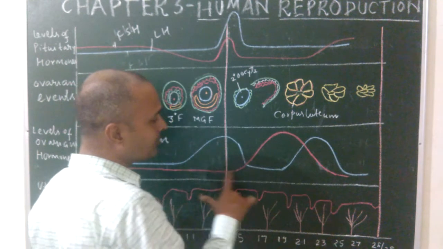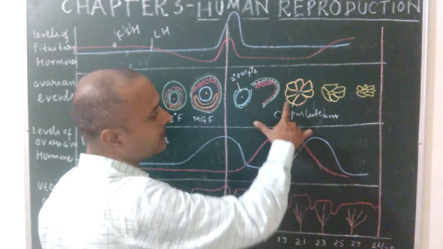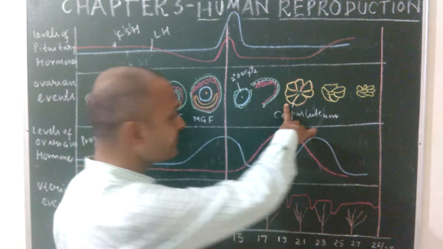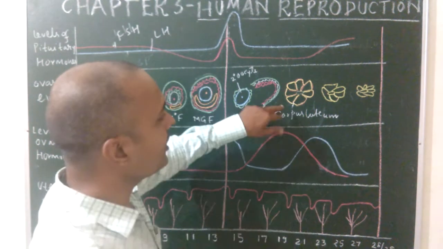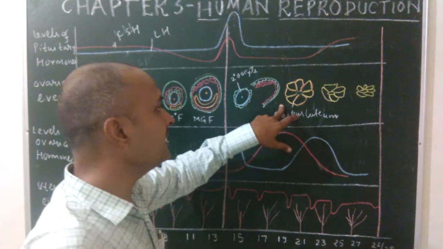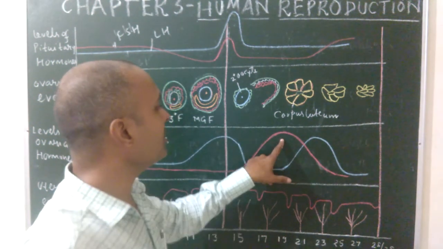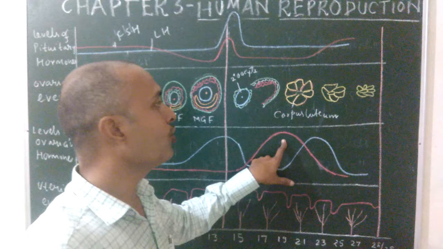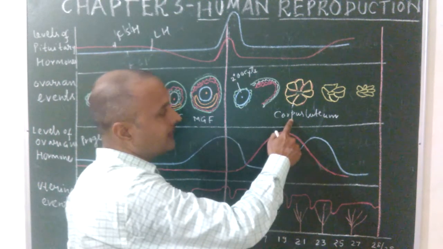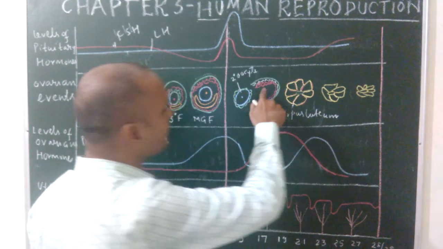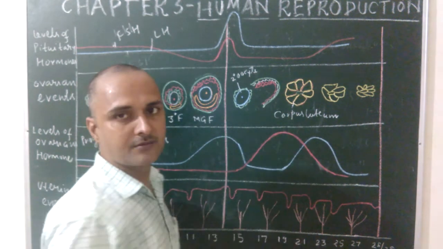So the concentration of progesterone is high, because this hormone progesterone is secreted by the corpus luteum, and this progesterone hormone helps to thicken the wall of the uterus. Also, you can see it maintains the wall of the uterus for implantation. So the level of progesterone is high after ovulation, and this progesterone is secreted from the corpus luteum that is produced from the follicular cells of the mature Graafian follicle after ovulation.